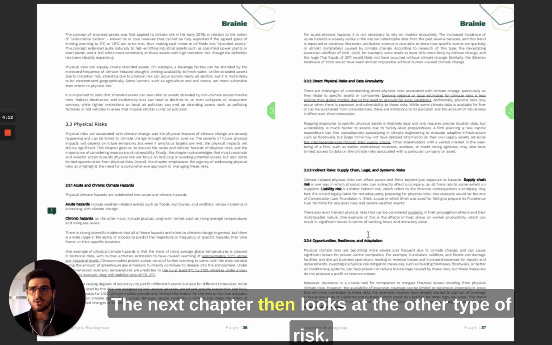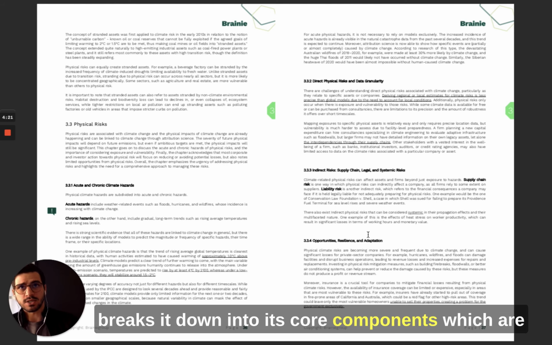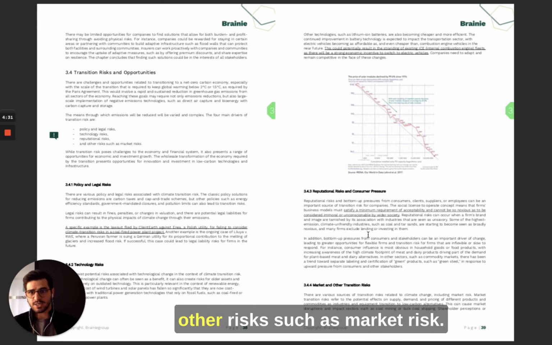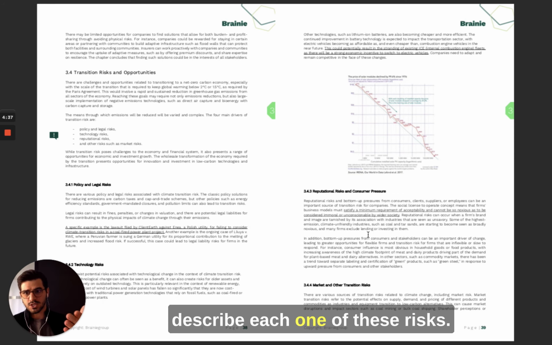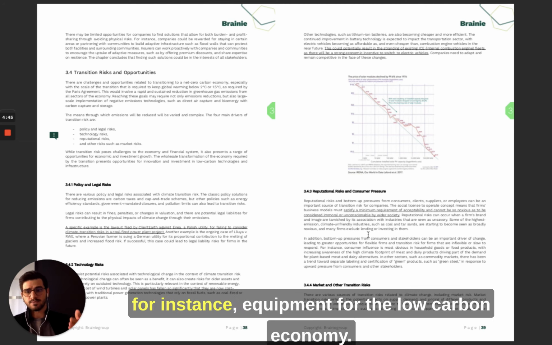The next chapter then looks at the other type of risk. We're talking here about transition risk, and it breaks it down into its core components, which are policy and legal risk, technology risk, reputational risk, and other risks such as market risk. It goes into detail to describe each one of these risks. Transition risk itself can also create opportunities, equipment for the low carbon economy.